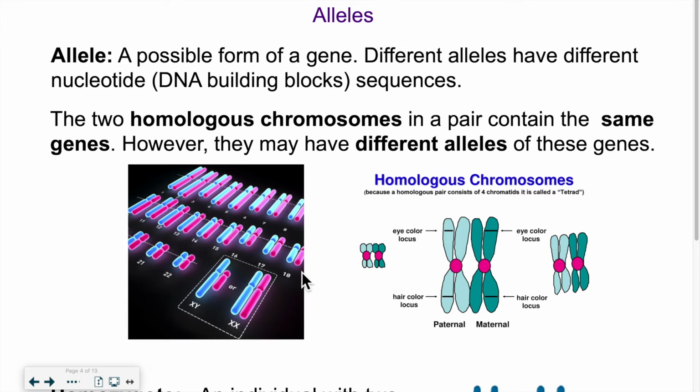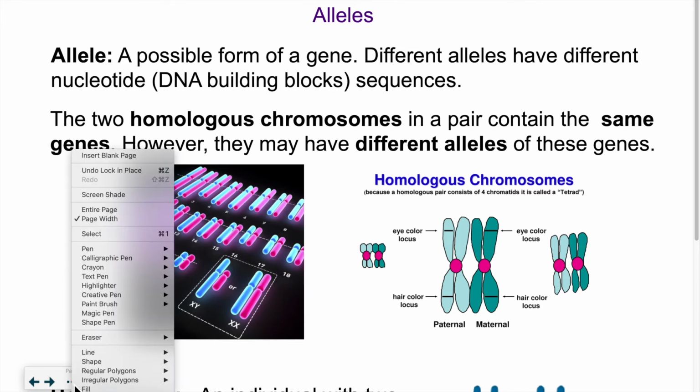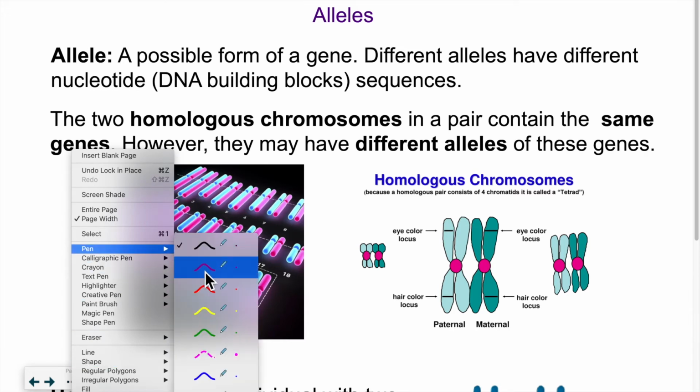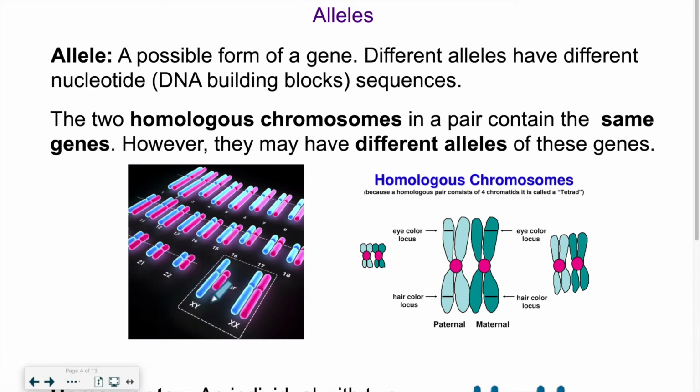Now, when we create reproductive cells, what happens is the following. So we have our chromosomes that get essentially split in 2.